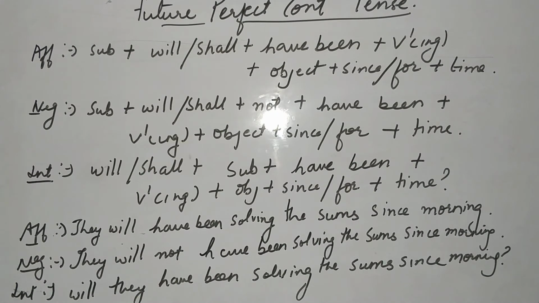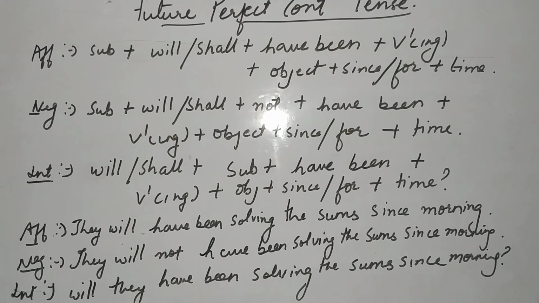Always remember, it may be present perfect continuous tense, past perfect continuous tense or future perfect continuous tense, always since and for will come followed by time. Negative will be subject plus will/shall plus not plus have been plus first form of verb with ing, object, since/for plus time. Interrogative will be will/shall plus subject plus have been plus first form of verb with ing plus object plus since/for and time. It will be clear with the help of an example.